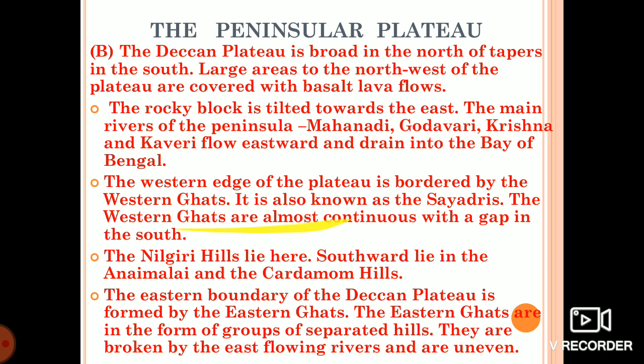The western edge of the plateau has borders with the Western Ghats, also known as Sahyadris. The Western Ghats are almost continuous, with a gap in the south. The Nilgiri hills lie here. Further south lie the Annamalai and the Cardamom Hills.